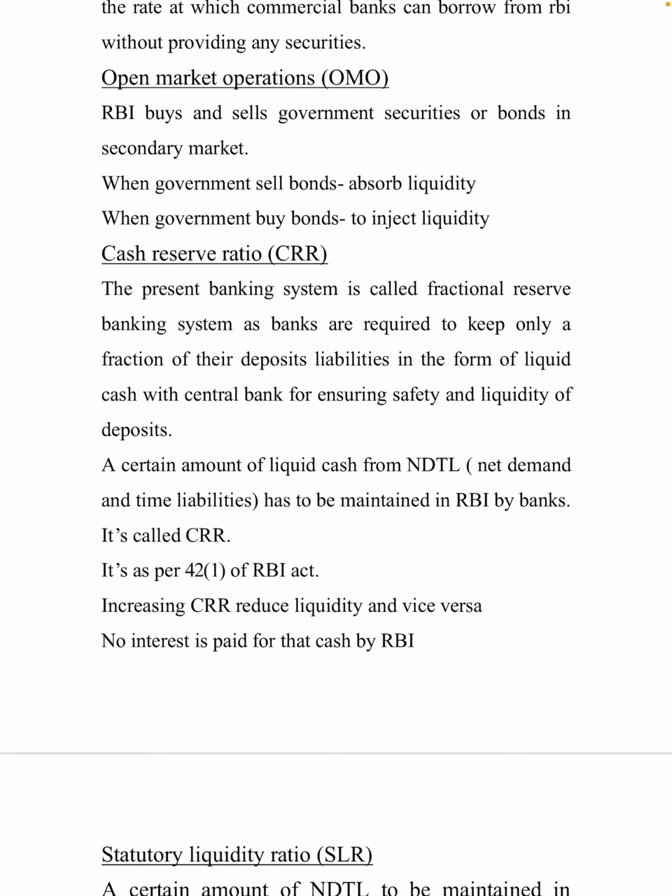What happens if a crisis comes? Bank will not be having any money. So what they do before starting the business, they keep some amount of money with somebody else, that is with RBI, so that if some crisis comes, they can utilize that money. So that system is called fractional reserve banking system.